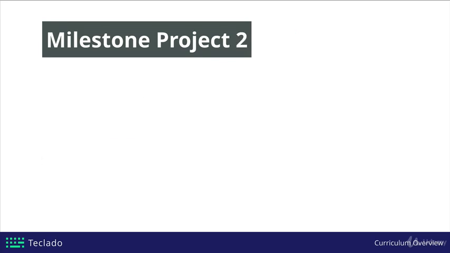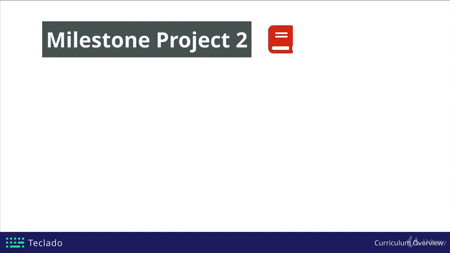For milestone project number 2, we'll build a book collection. Here, we'll have to learn a bunch more Python in order to allow our programs to grow organically as they become more complex. In addition, this project will be saving things to our computer so that we can keep the status of the program from one time we run it to the next.